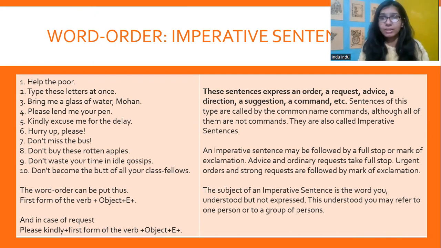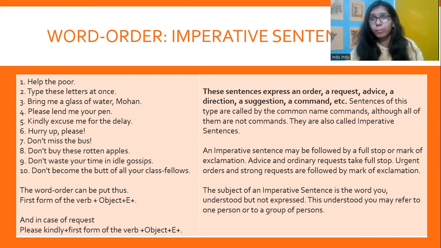So you are the subject here. You excuse me for the delay. So it is important to note that you are the subject, even though the word you is not written in the sentence, but it is understood, right? Kindly excuse me for the delay. So it's understood that I'm asking you to excuse me, right?